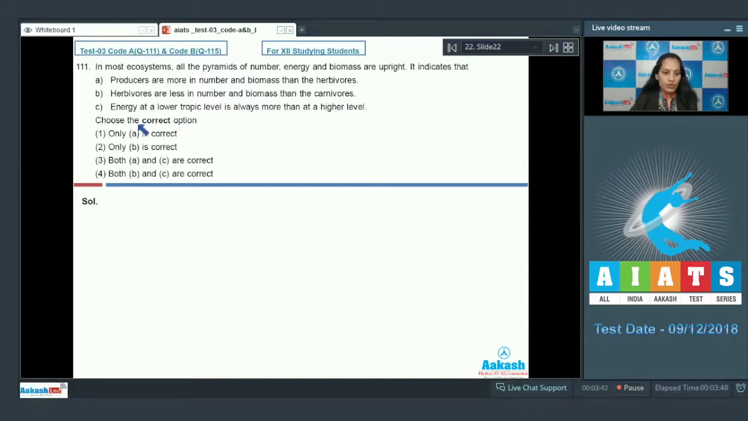Choose the correct option. Option number 1. Only A is correct. Second, only B is correct. Third, both A and C are correct. Fourth, both B and C are correct. So choose the statements which are correct and which are incorrect.